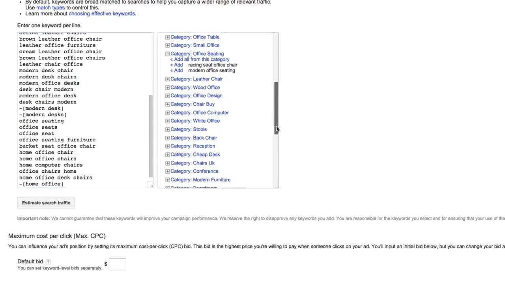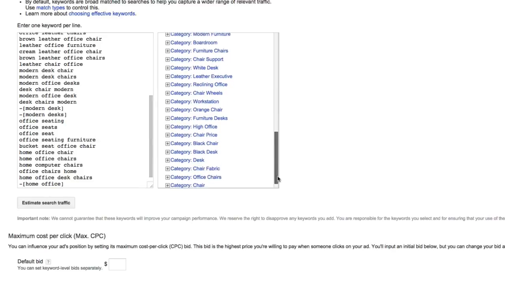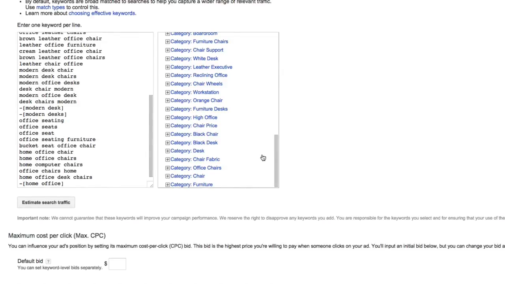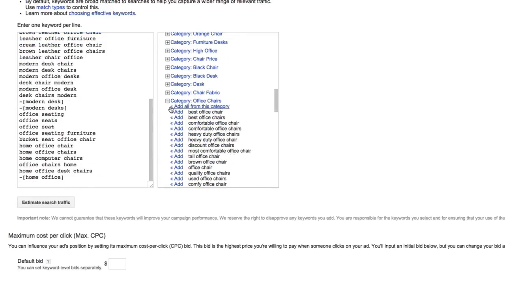And it goes on this list, and we're not going to go through this entire list now, but we will definitely come back to it, and we'll definitely be able to explore additional ideas through additional methods that we're going to take a look at. So I've added a bunch of the ones that I like. Here's one more, office chairs. Okay, best office chairs, comfortable, heavy duty, discount,